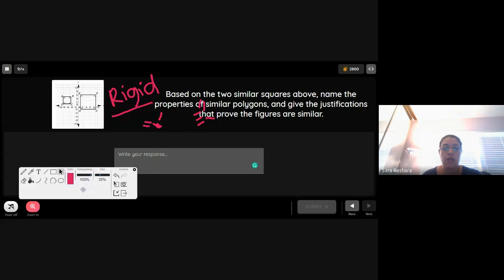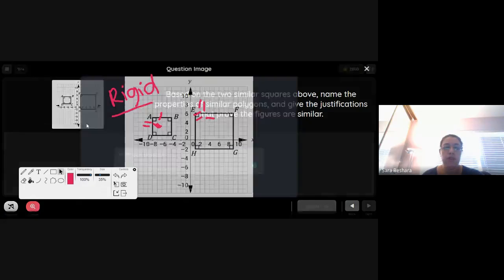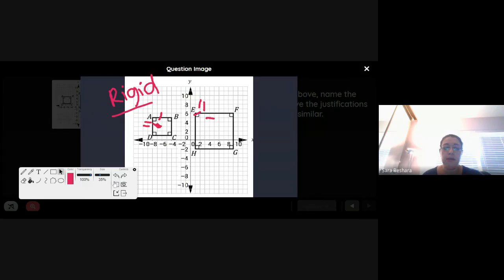Based on the two similar squares above, name the property of similar polygons and give the justification that proves the figures are similar. So the only way to know whether these figures are similar or not is really by looking at the scale factor. It wouldn't matter in this case which way we go, because we can say that ABCD is enlarged and created EFGH, or we can say that EFGH reduced and created ABCD. As long as you're moving from one to the other consistently, you're okay.